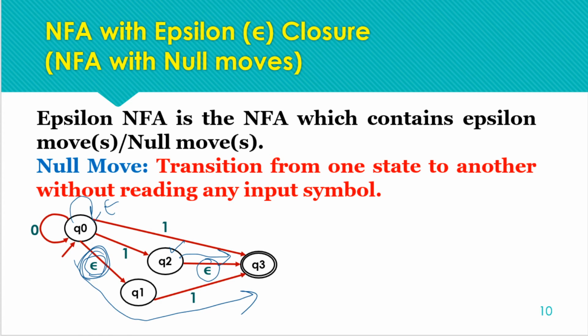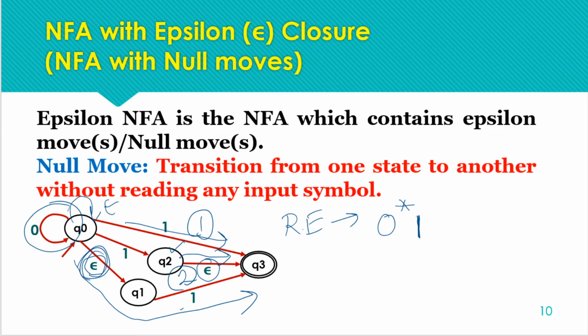For the regular expression, we can say that the regular expression for this is any number of zeros received at the initial state followed by exactly one 1. We will be following only one path, either this path, the first path, or the second path, or the third path.